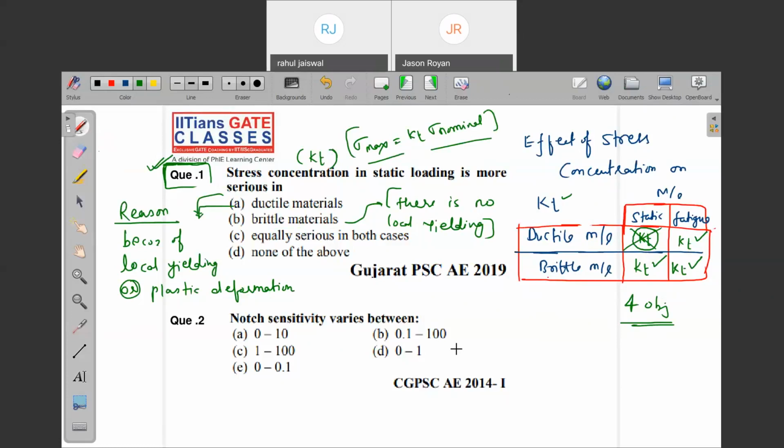Now, one more common question you will ask, sir: why is the stress concentration in static loading not considered in ductile material? That's why in strength of materials, whatever we study with static, gravity-applied load, the equation you write is P by A. Have you ever seen the sigma max equal to KT into sigma, the KT term, in strength of materials? No. Why? Because of local yielding and plastic deformation. So that is the whole and soul of this first question.